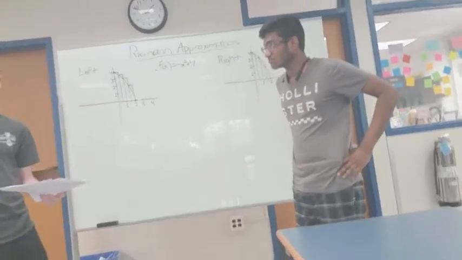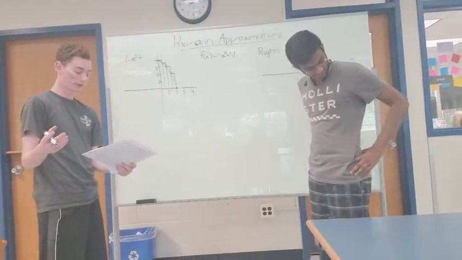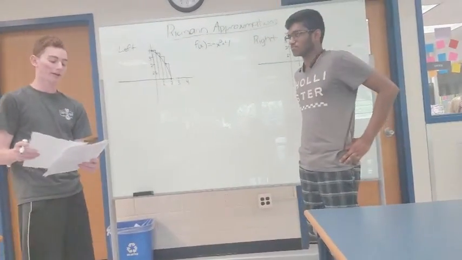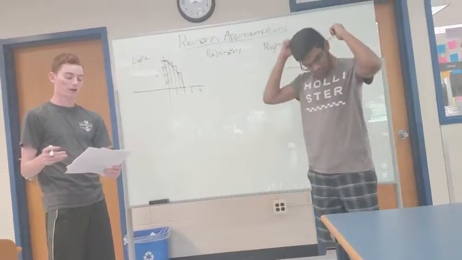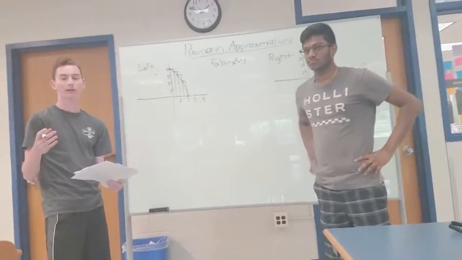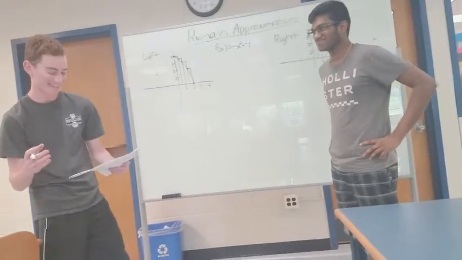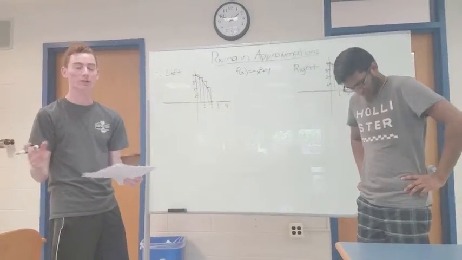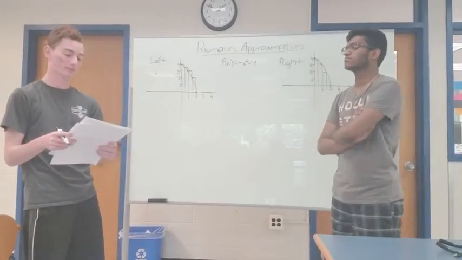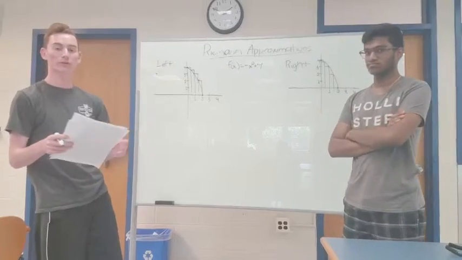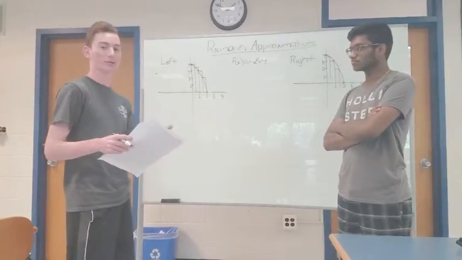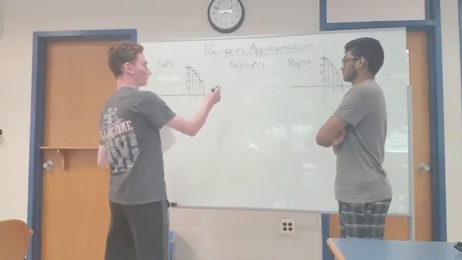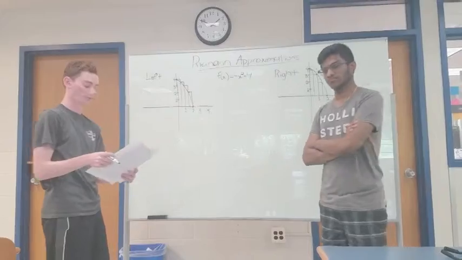Mathematician Augustin Cauchy gave us the modern definition of continuity and defined a definite integral as a limit of a sum. Riemann then took this and created a theory where shapes are used to approximate the area under a curve. Riemann sums can be done using a left approximation, a right approximation, a trapezoidal approximation, and a midpoint approximation. So we're going to do a quick example for each of those four. And for the sake of keeping it consistent, we're going to use the equation f of x is equal to negative x squared plus 4.